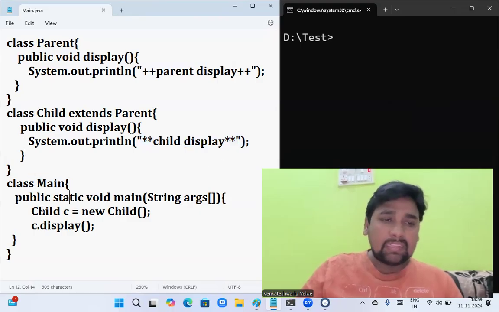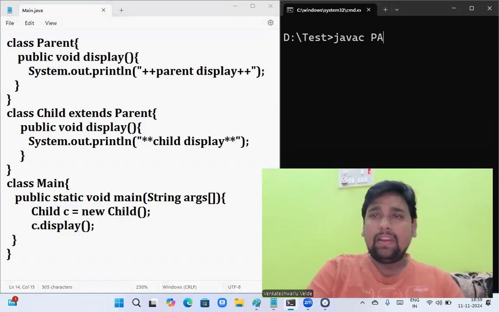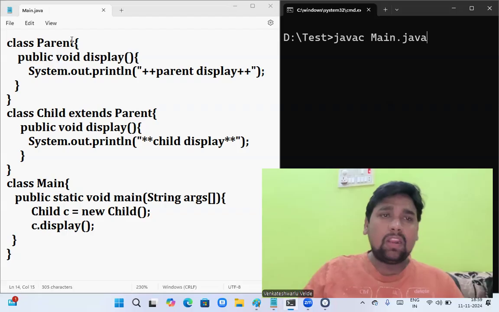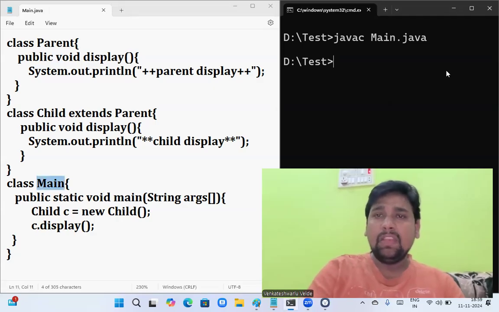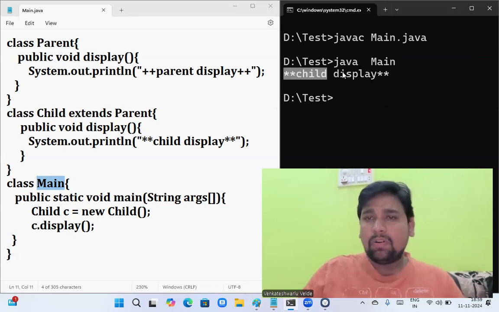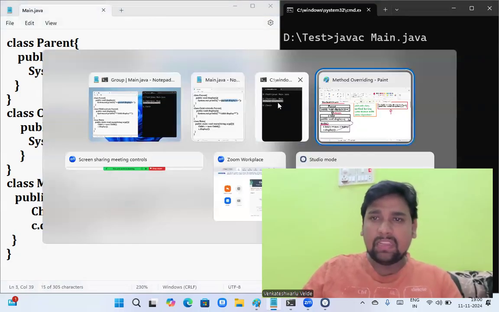And in the main class, I'm trying to create an object for child class and call c.display. Just please compile and execute the file: javac parent.java, javac main.java. Even though there are three classes in our file, main method is present in main class, so I'm writing javac main.java and try to execute the file as java main. Here you can see the output. The child display method is executed but not parent. That's what I explained in the previous scenario.